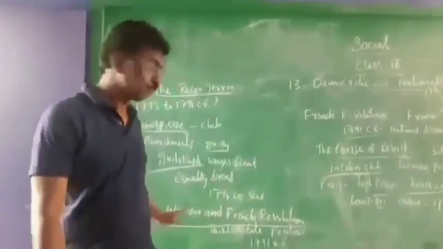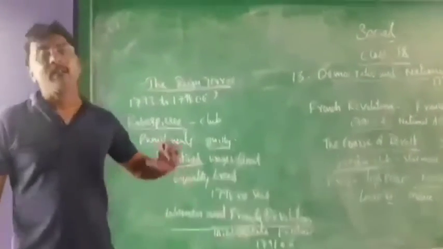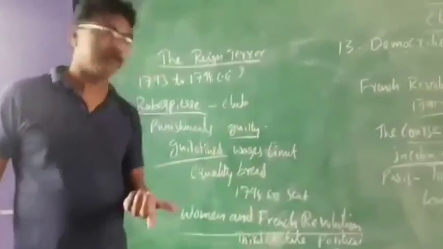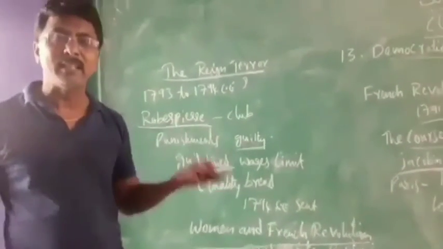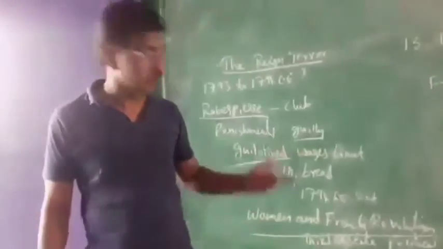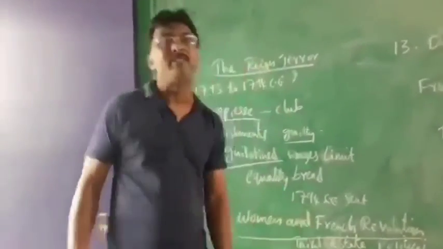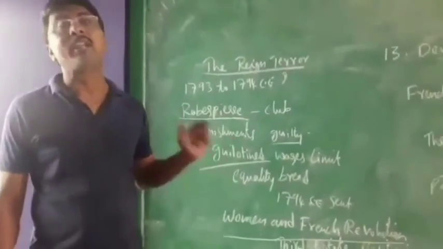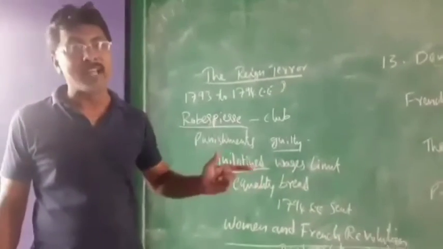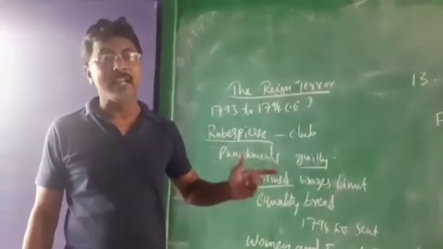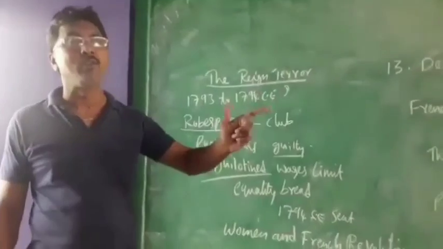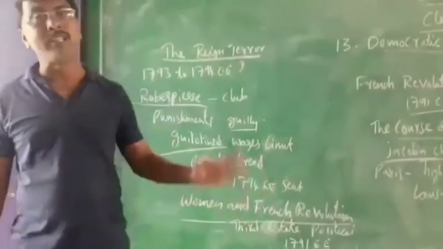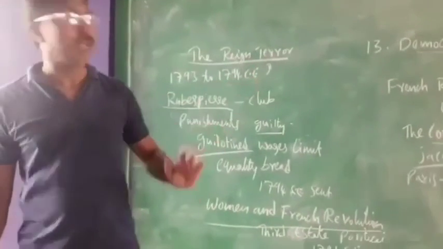So with this, what happened? The government agreed. Why? Because what they were demanding was correct: that women should have the right to vote. So in 1791 of the common era, they gave the right to vote to women in France. They also gave permission for all people to join politics and the right to education.